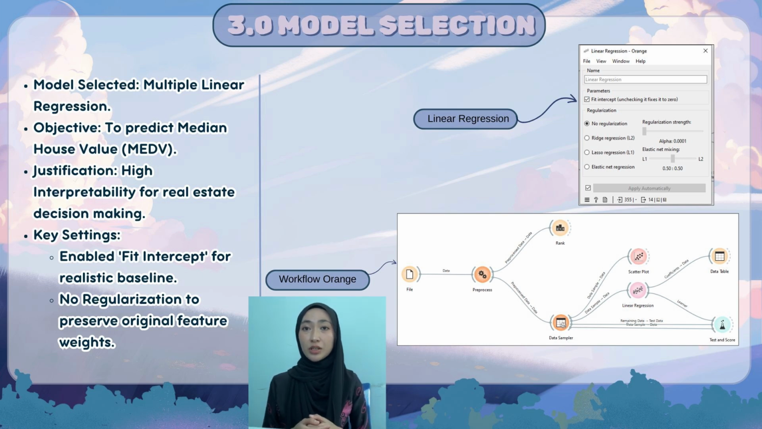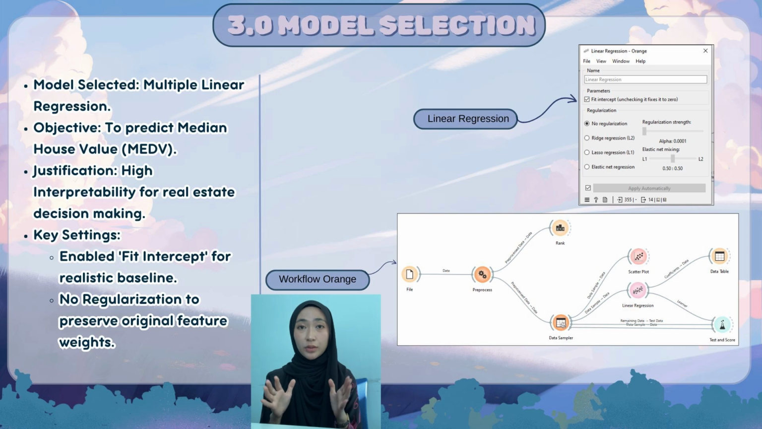Linear regression provides clear coefficient values that show how each feature, such as crime rate, number of rooms, or socioeconomic status, contributes to changes in housing prices. Before model development, the dataset was standardized during the pre-processing stage to ensure all features were on the same scale. This step helps prevent bias towards variables with larger numerical ranges and supports more stable and reliable model results.